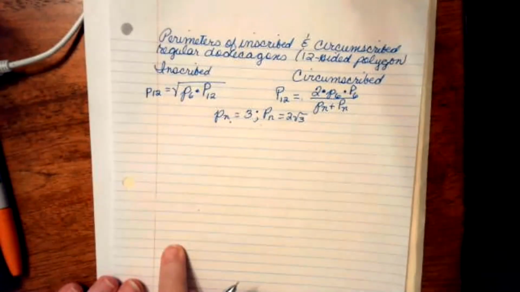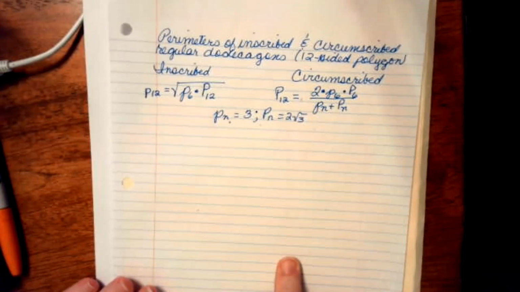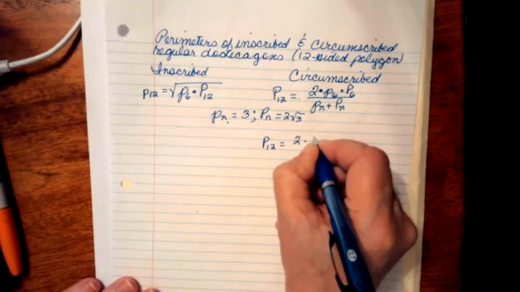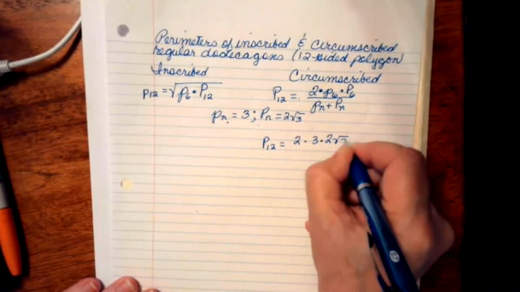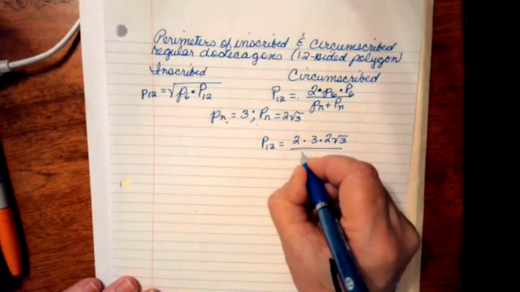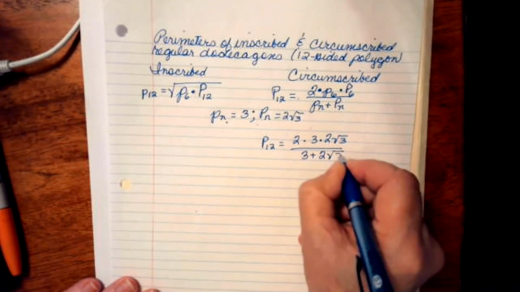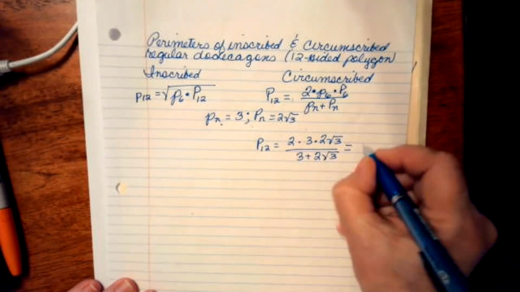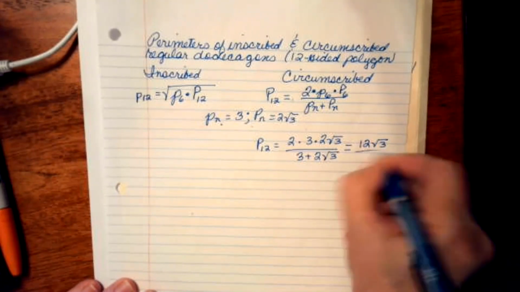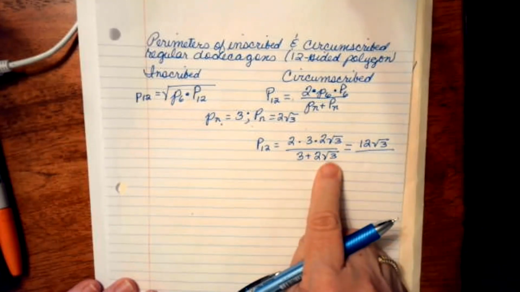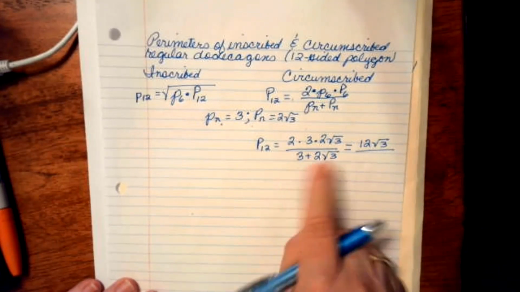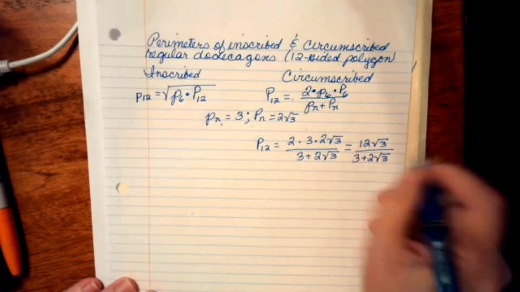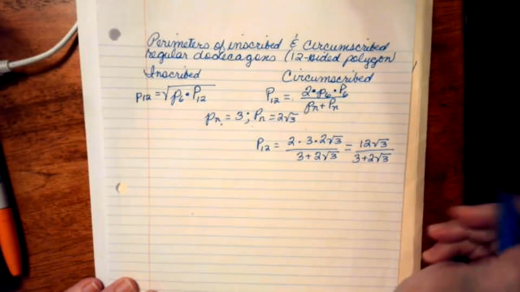Okay, so I'm going to leave the inscribed for a little bit, and I'm going to work on the circumscribed. So capital P sub 12 is equal to 2 times 3 times 2 times the square root of 3 all over 3 plus 2 times the square root of 3. And that's equal to 2 times 3 is 6 times 2 is 12 times the square root of 3 in the numerator over, well, there's no way I can combine those two terms. That's an integer and that's an irrational number, so I have to leave it as 3 plus 2 times the square root of 3. But what I'm going to do is rationalize the denominator.